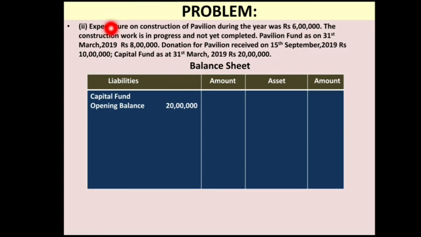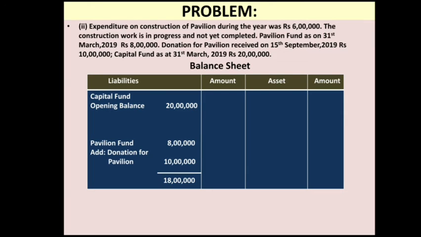They have focused on two types of fund. One is pavilion fund and the other one is capital fund. Here you can see the capital fund we have discussed. It is a part of unrestricted fund. So the first thing you have to do is write the capital fund amount in the balance sheet. So capital fund, and below that write the opening balance of capital fund given to you in the question, which is 20 lakh. You can copy that 20 lakh over here. That is the first thing you have to do.